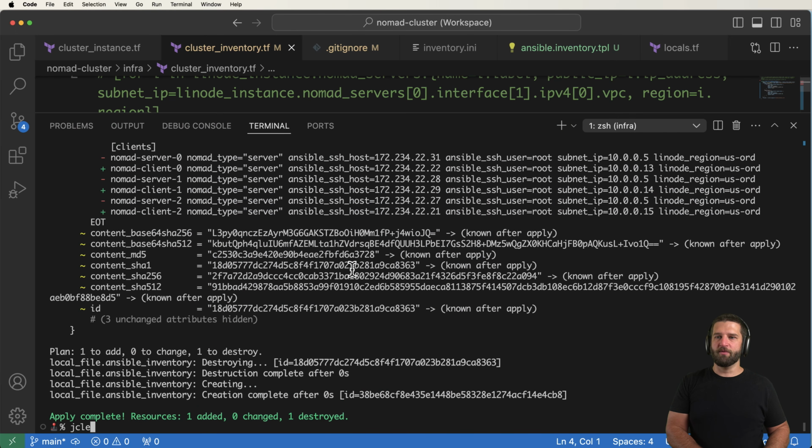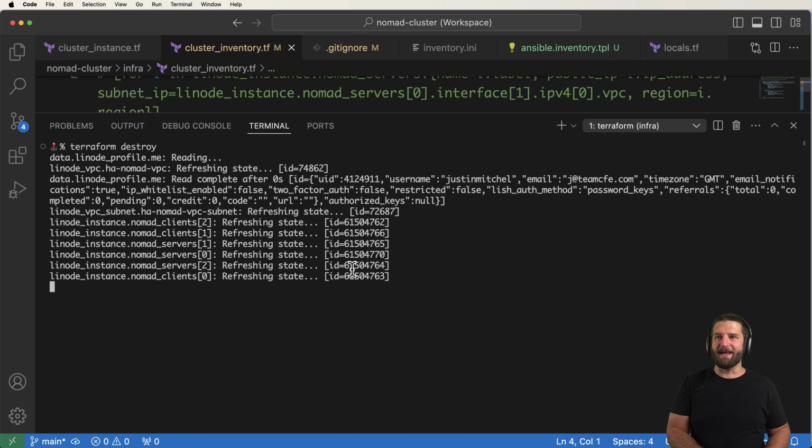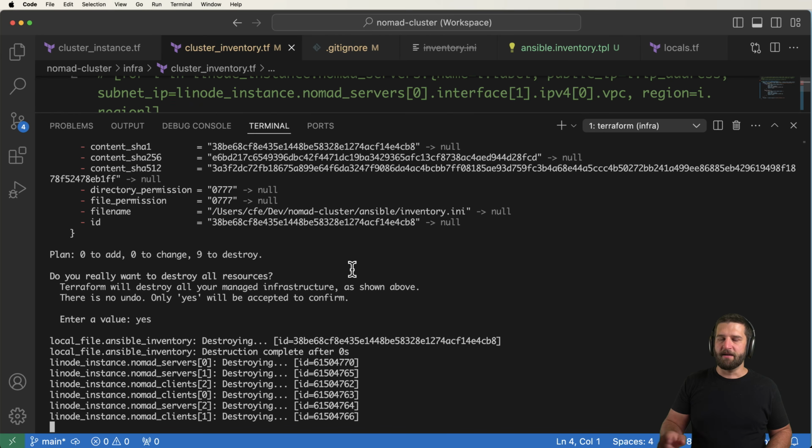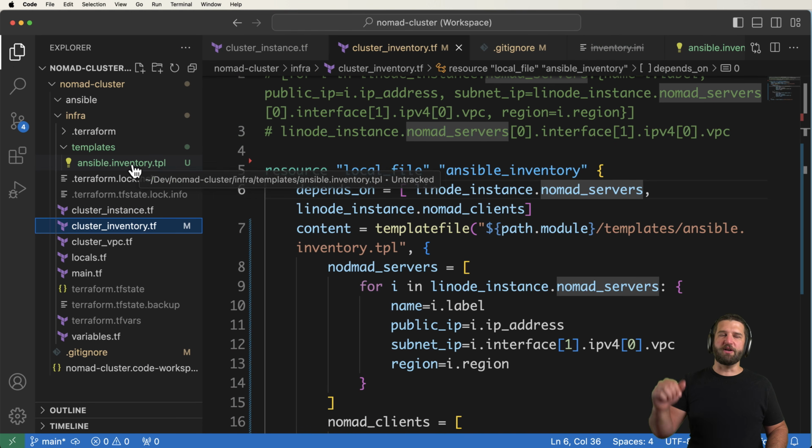But before I do, I want to show you something that's actually very important, and that is just doing terraform destroy, and we can go ahead and say yes. Now, the reason I'm doing this has nothing to do with the fact that we're not going to just reuse this in just a moment, but it has everything to do with the fact if you need to take a break and you want to go ahead and turn everything off, here's how you can do it.